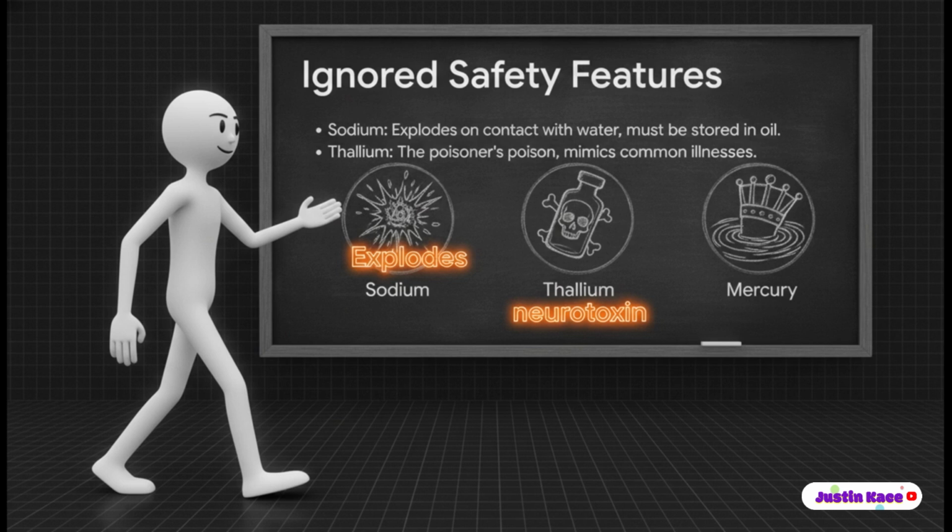Then there's thallium, which earned the terrifying nickname the poisoner's poison because its deadly symptoms perfectly disguise themselves as a common illness. And of course, mercury, that mesmerizing liquid metal. Ancient Chinese emperors actually drank the stuff, fully believing it would grant them immortality. Instead, they were chugging a lethal, brain-destroying neurotoxin. Let's be real here. The universe absolutely did not build these elements with our safety in mind.